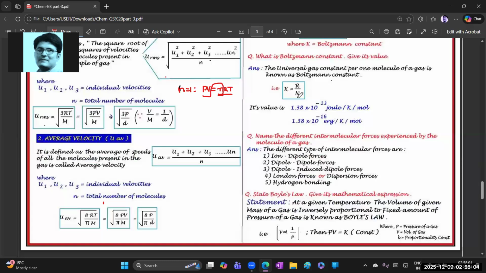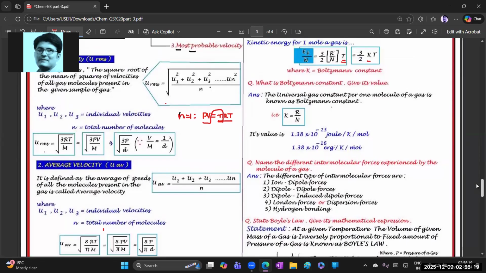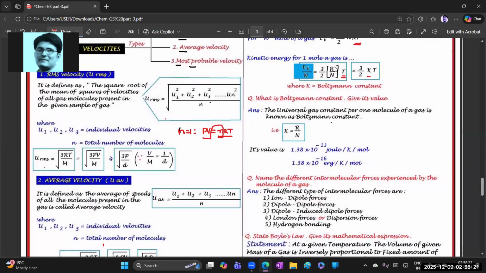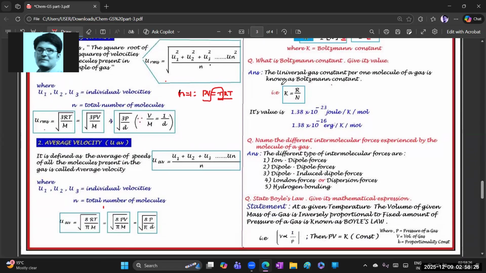Now we go to the VSEQ level here. So on the same topic, the Boltzmann constant, very important one. You had better take a screenshot. Okay, so what is the Boltzmann constant? Give its value. Here, in place of K, what do we write from above? See what we wrote: Boltzmann constant K is equal to R by N. We can write. Okay. State that R. So the same formula I wrote here. What is it? Here R stands for what? Gas constant.